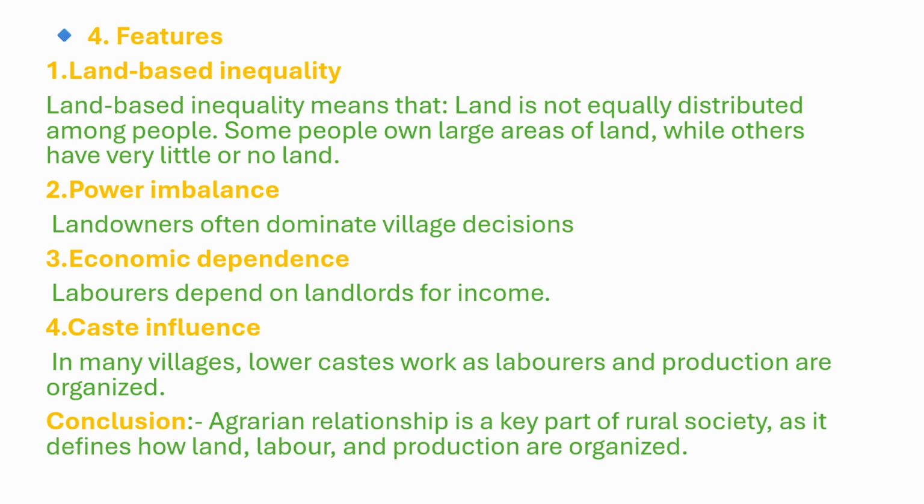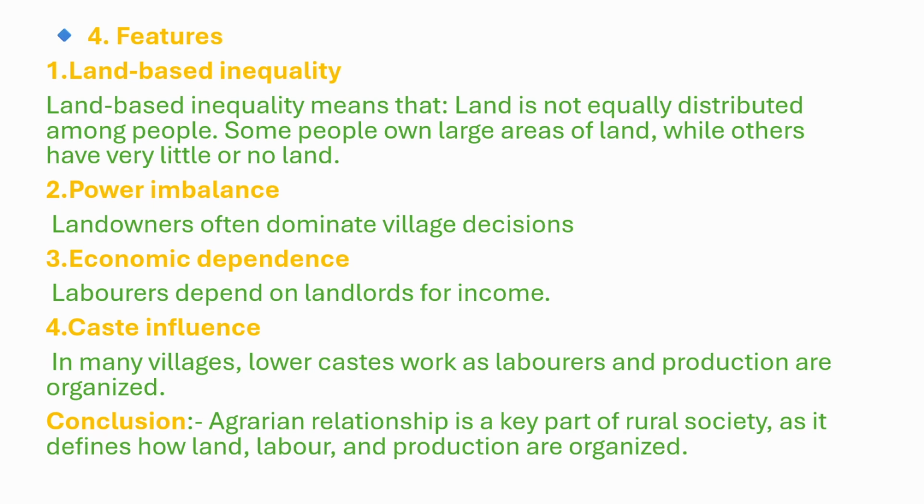In many villages, castes decide who owns land, who works as laborers. In many villages, lower caste work as labor means people from lower caste usually do physical farm work. They often do not own land. They depend on upper caste landowners for jobs.